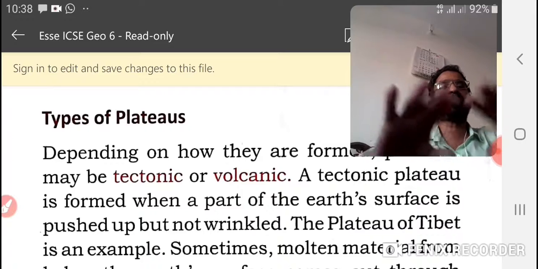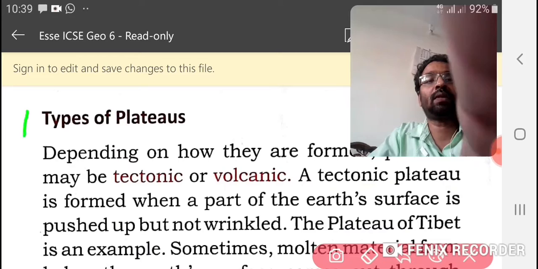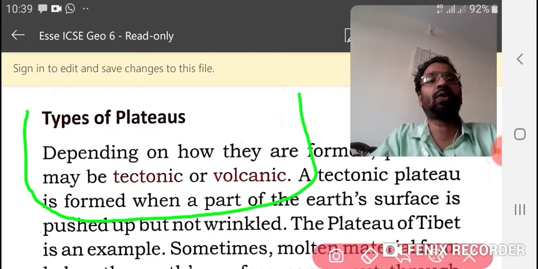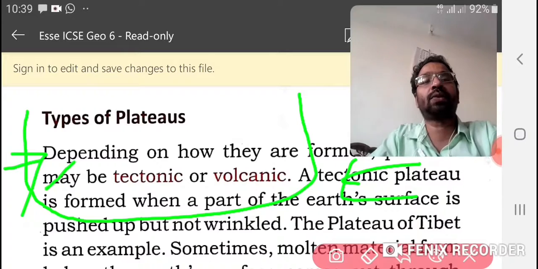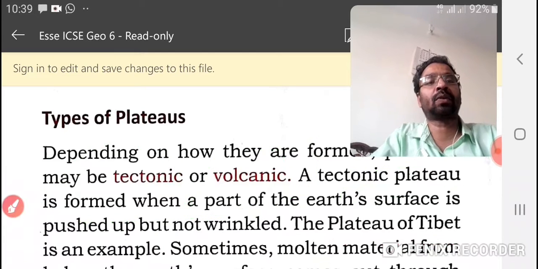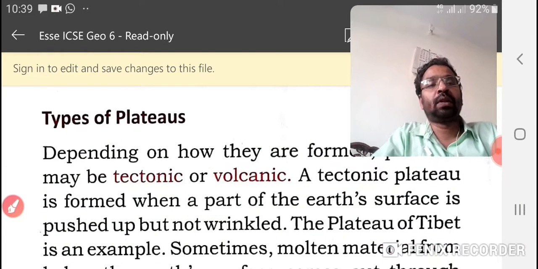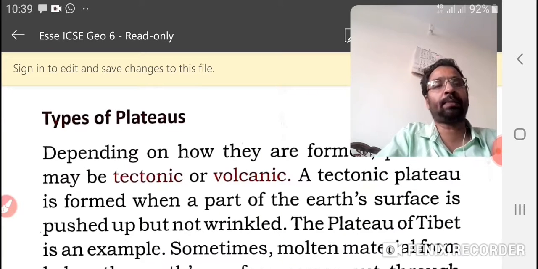With force applied from both sides, it gets pushed up without wrinkling. The plateau of Tibet is a good example. It is a tectonic plateau, not a volcanic plateau.